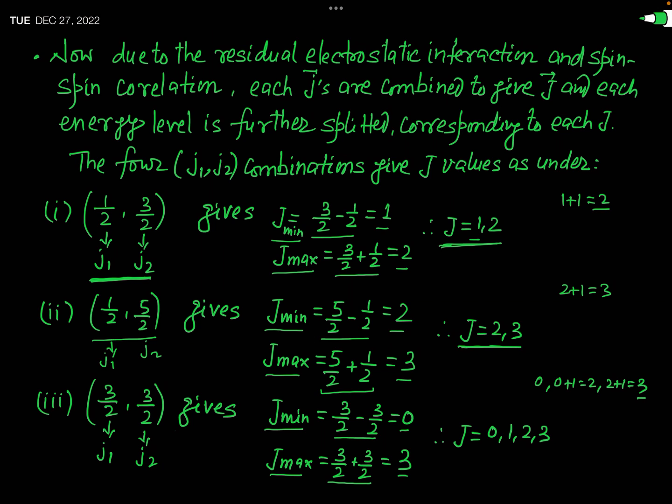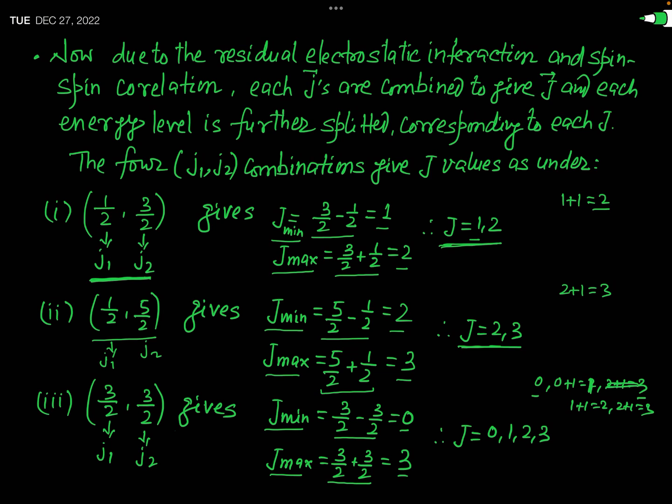So what are the values of J? Values of J will be 0, then 0 plus 1 is 1, and then 1 plus 1 is equal to 2, and then 2 plus 1 is equal to 3.